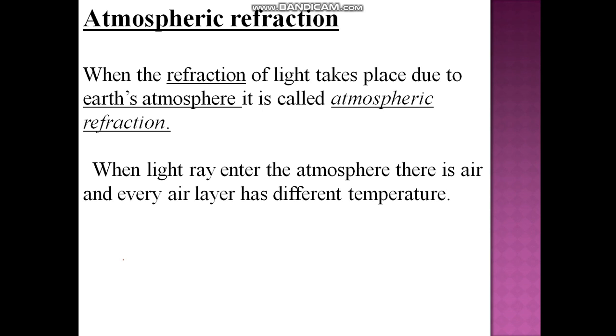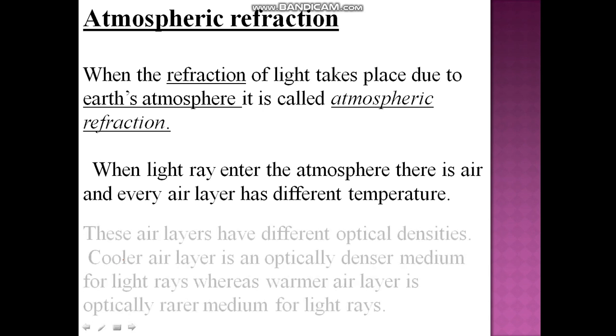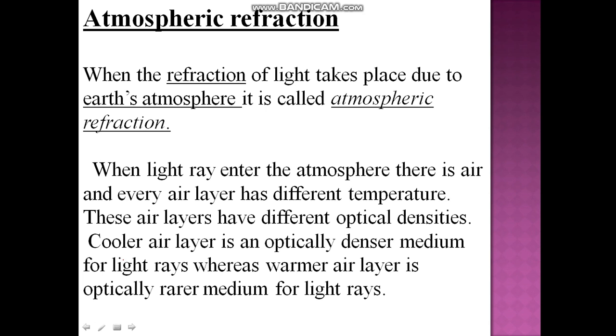When light rays enter the atmosphere, there is air and every air layer has different temperature. These air layers have different optical densities. Cooler air layer is an optically denser medium for light rays, whereas warmer air layer is optically rarer medium for light rays.